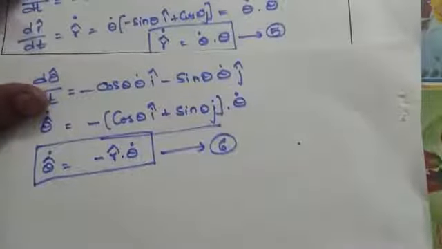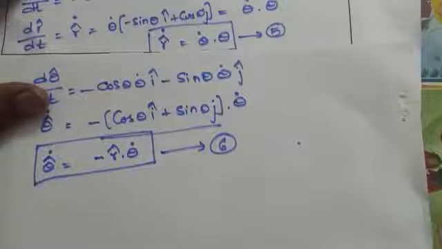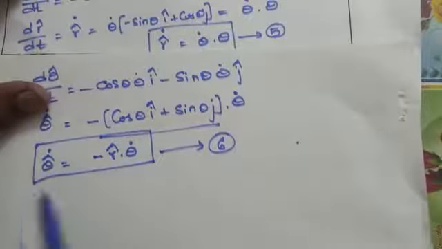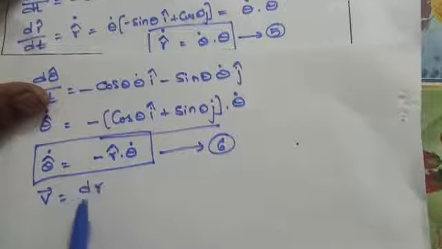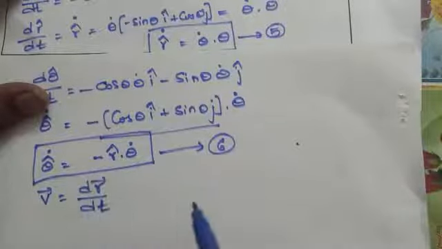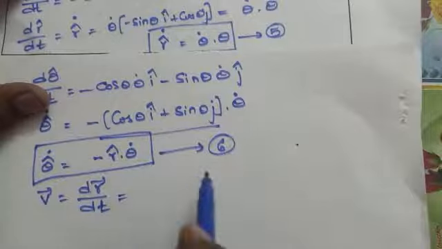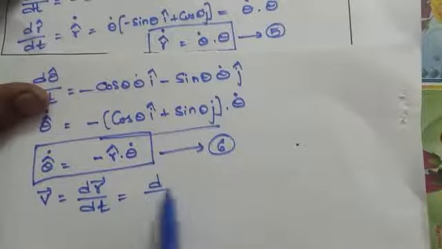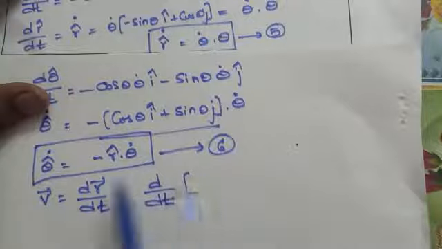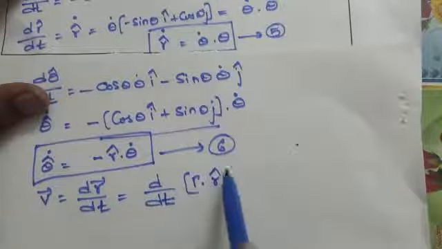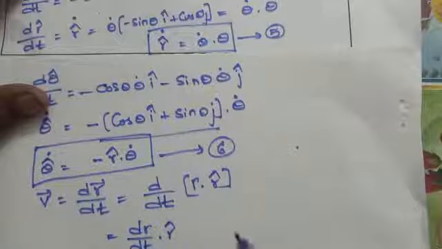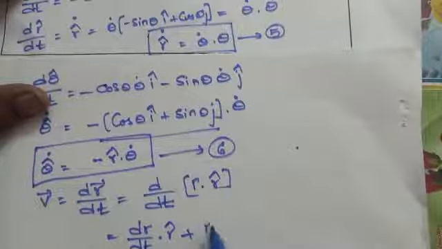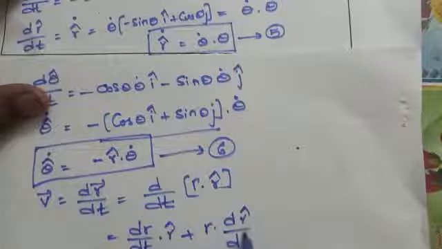Again, the velocity of the particle in polar coordinates. See, how can we write the velocity of the particle? Here the velocity v bar can be written as dr bar by dt. According to polar coordinates, the position vector r bar is r and r cap, so v bar equals d by dt of r r cap. Differentiating this, we get dr by dt into r cap plus r into dr cap by dt.